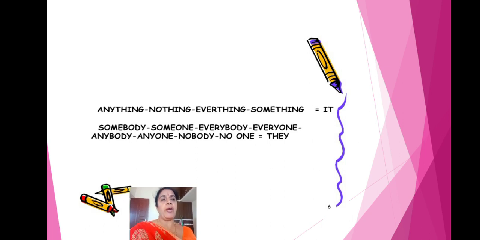Anything, nothing, everything, something means what you have to write? It. It is, isn't it, like that you have to write. Somebody, someone, everybody, everyone, anybody, anyone, nobody, no one, you have to write "they", because it says about some group or number. So that's why you have to write: they are not, aren't they, like that.